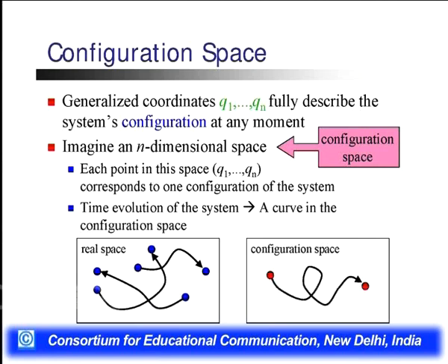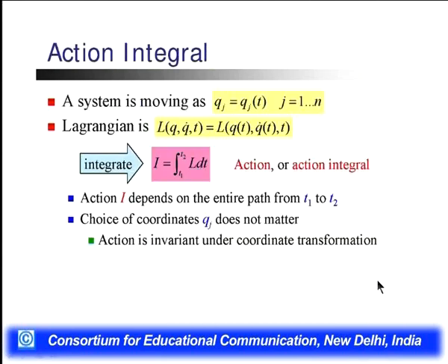Here we are saying that if the system depends fully on the generalized coordinates, then the system is in the configuration space. We have the n-dimensional space, so this is possible in n dimensions also. This is the configuration space where the movement of the particle takes place. Now we are taking the integral. Previously, where we defined the Lagrangian, we considered differentiation. Now for the Hamiltonian we define the integral part.